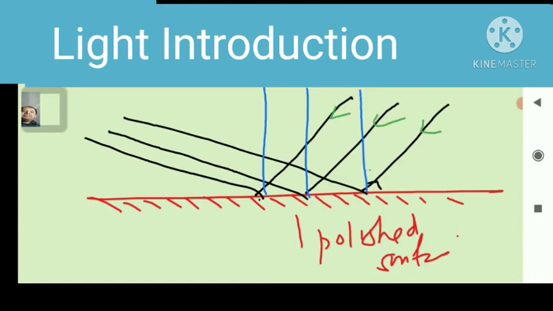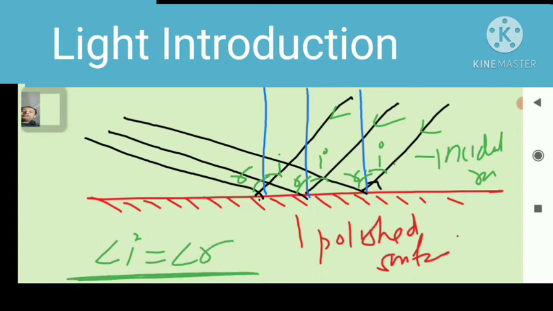These all are incident rays, and each makes an angle I here. And this is the angle of reflection R. We already know that angle I is equal to angle R.